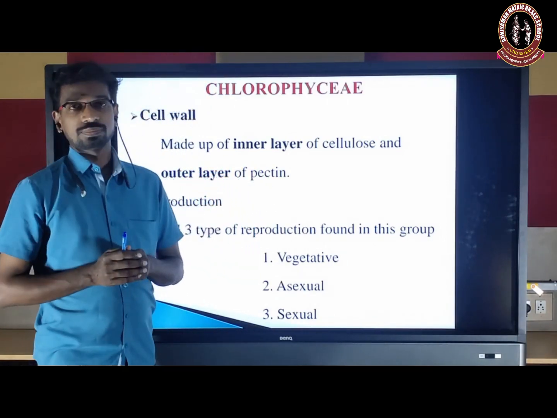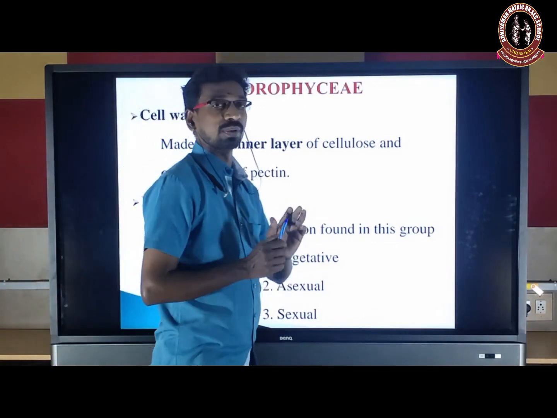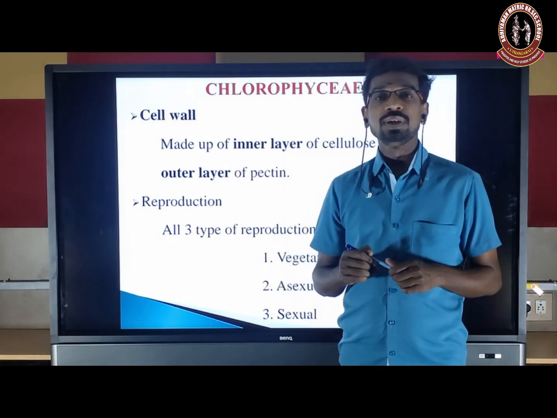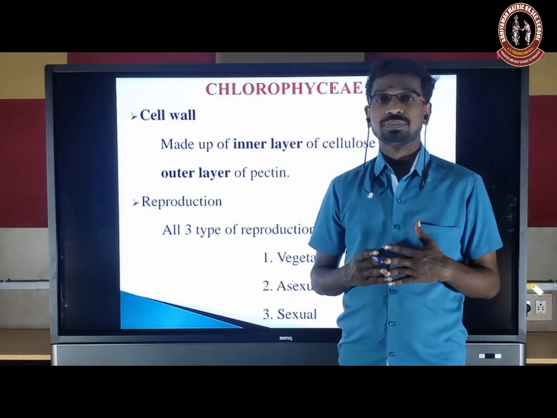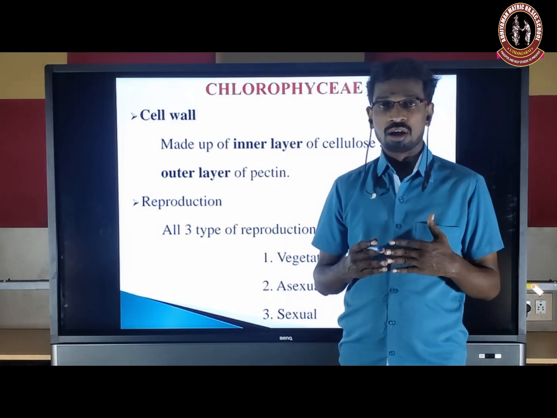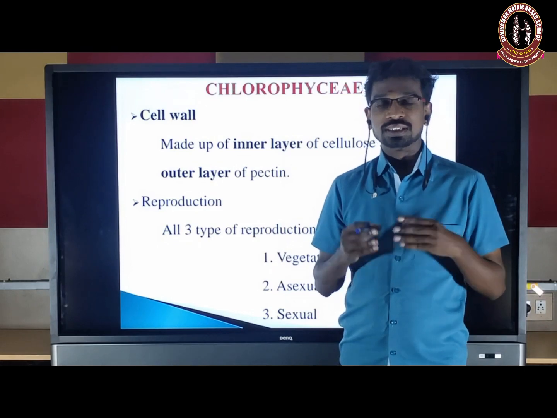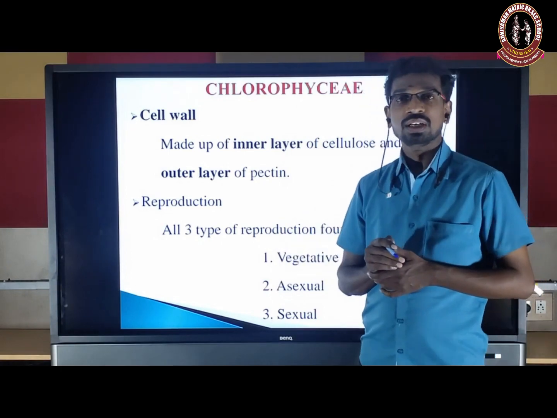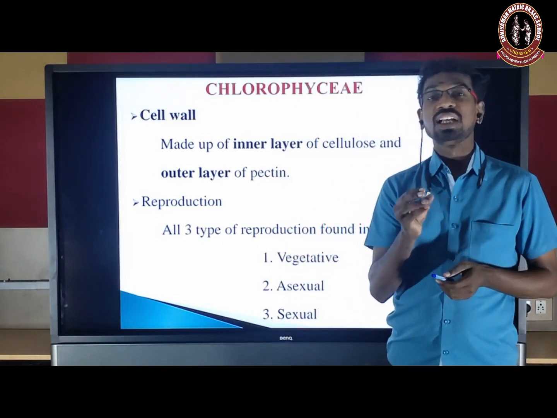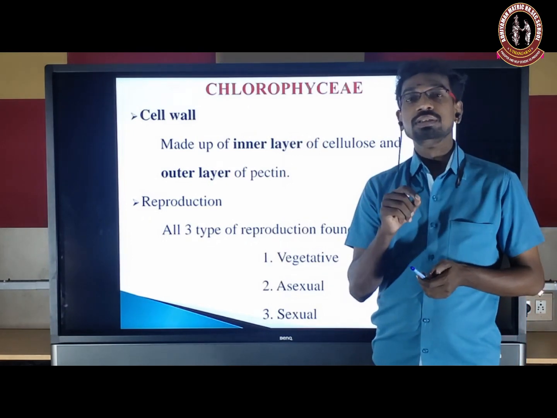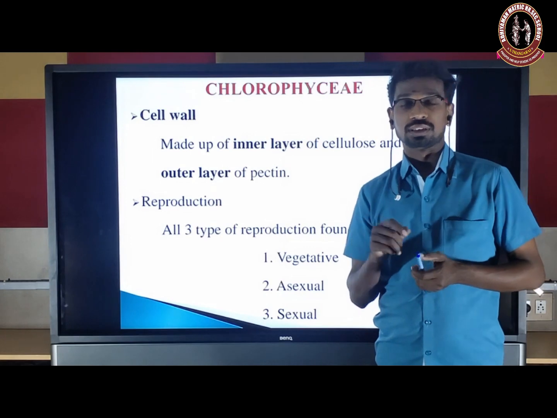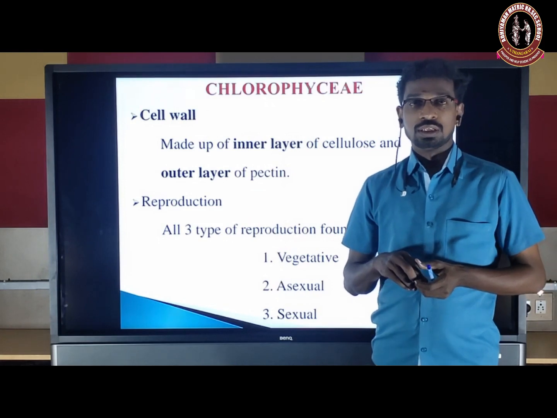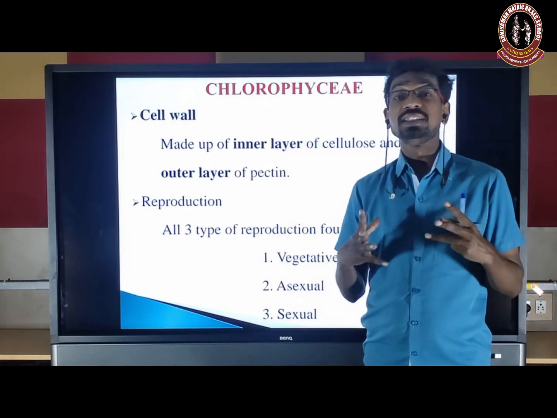And then reproduction in Chlorophyceae. All three types of reproduction occur: vegetative, asexual, and sexual. Vegetative means a plant part is detached or forms a specialized structure that helps to regenerate a new plant body. Asexual is by formation of a specialized spore-like structure, either after meiosis or mitosis. The spore may be haploid or diploid, and it is formed in a specialized structure, the sporangium.